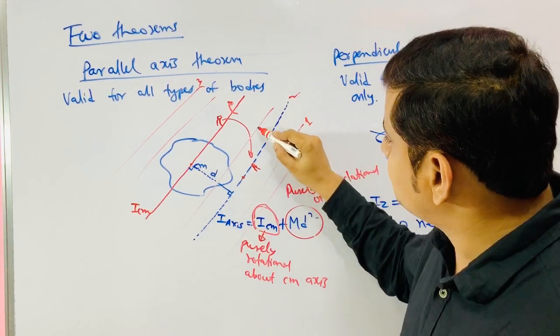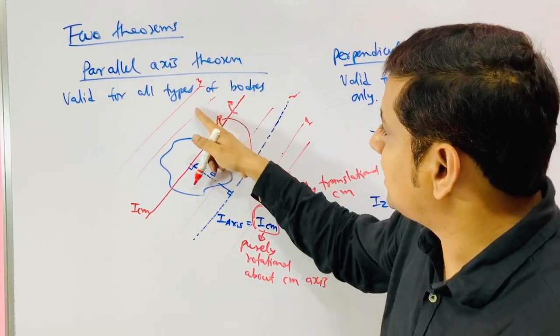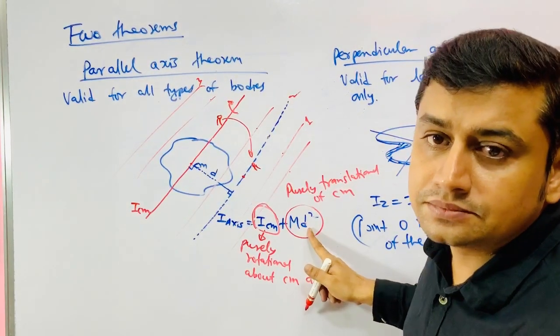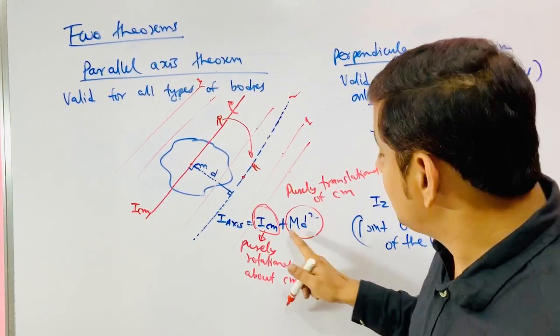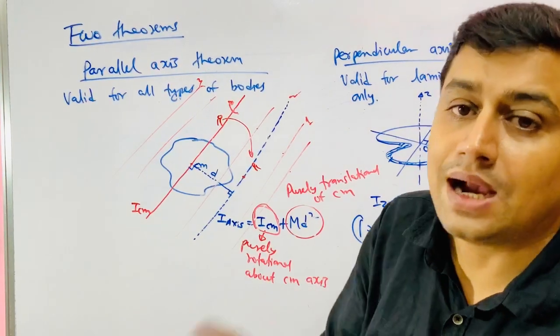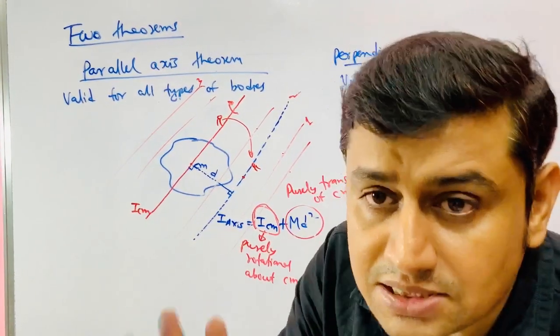Out of all these parallel lines, to get the moment of inertia about any of them, this term is added, and this term must be positive. That means the moment of inertia can be either equal to I_CM or more than I_CM. It cannot be less than I_CM.